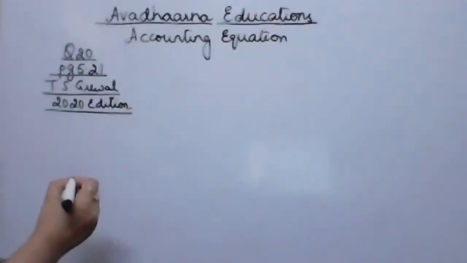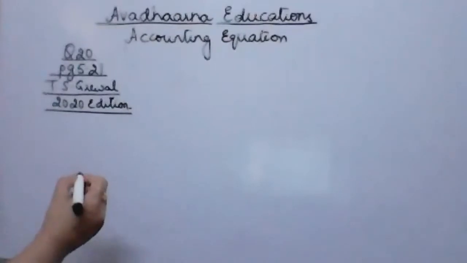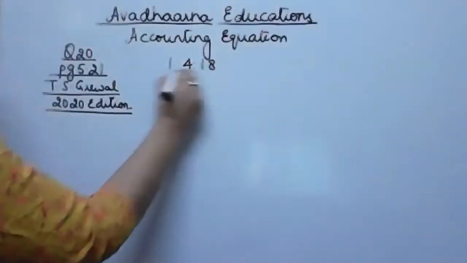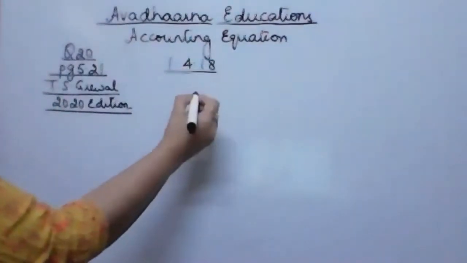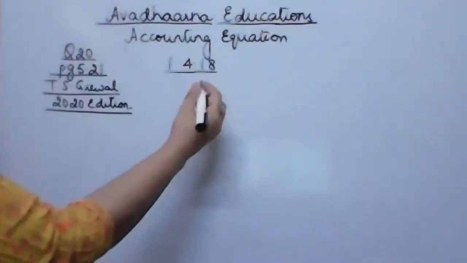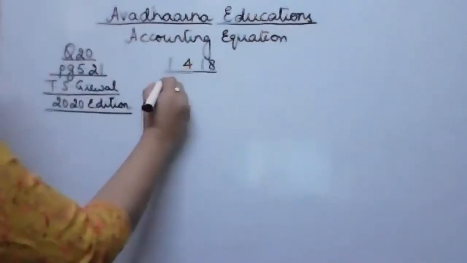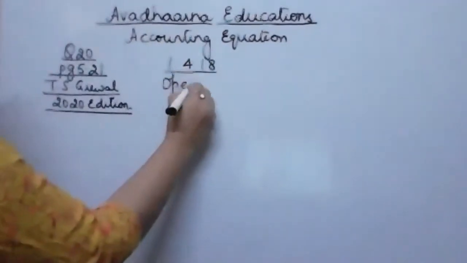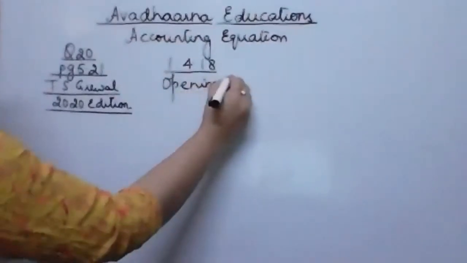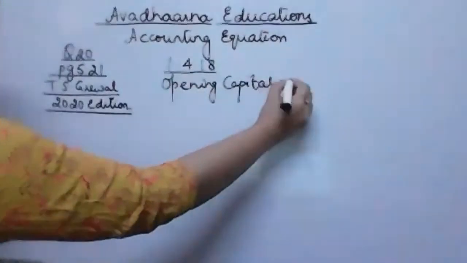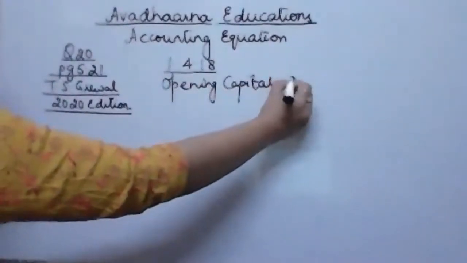A commenced his cloth business on 1st April 2018, and capital of rupees 30,000 was introduced. So that means on 1st April 2018 this figure is opening capital. Fine. So opening capital given to me in the question is rupees 30,000.